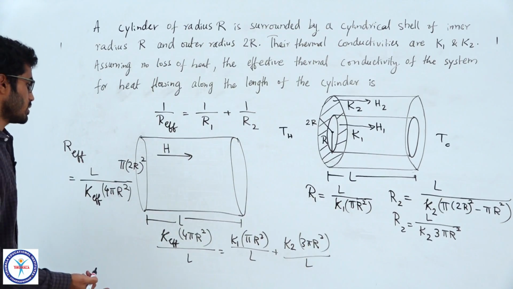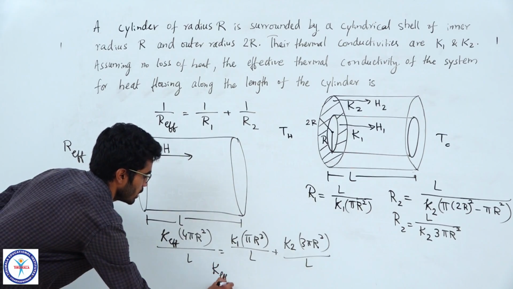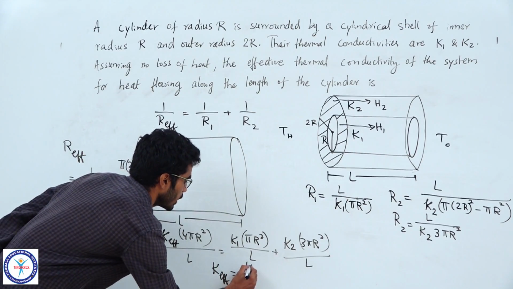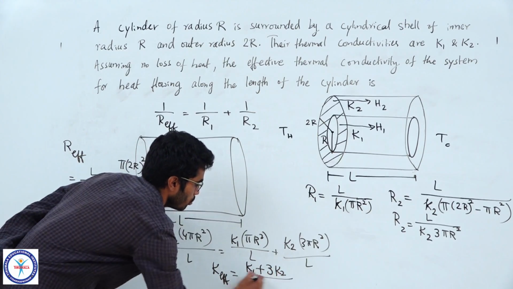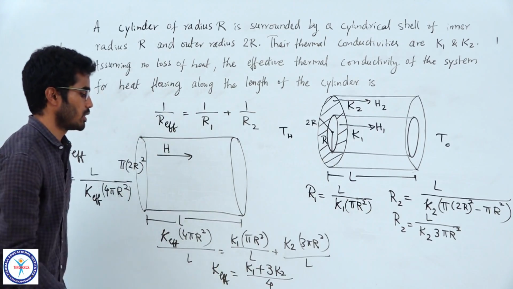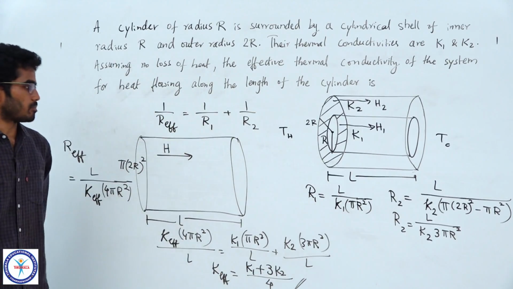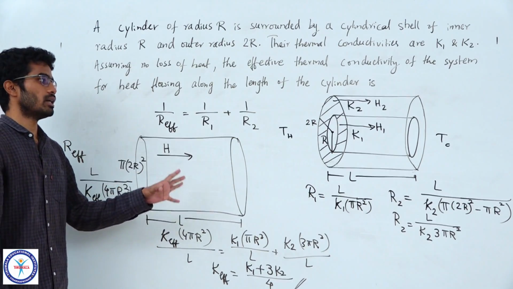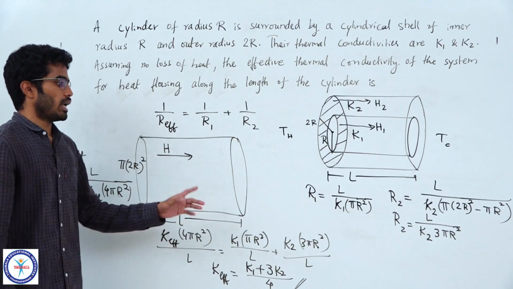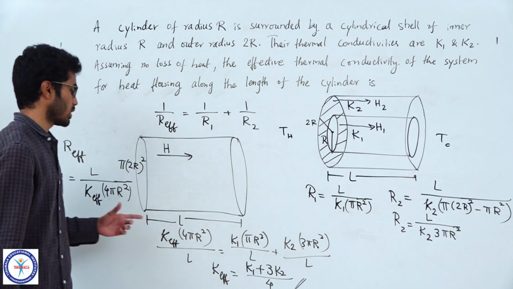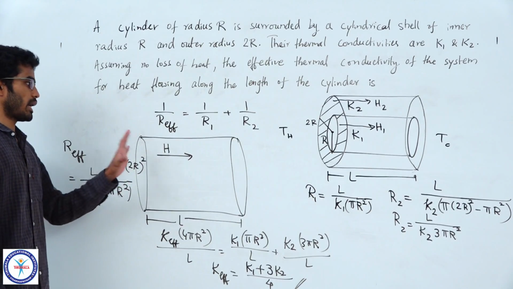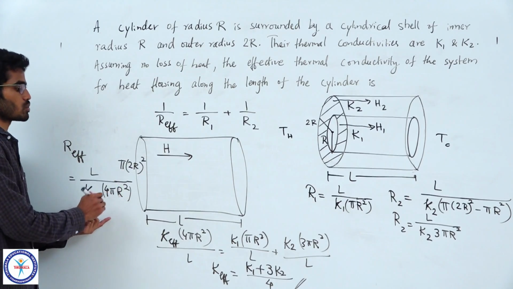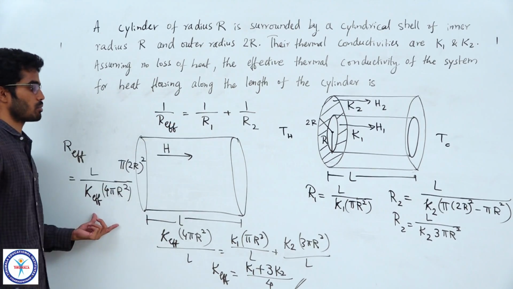Now, if you simplify this, we will have K effective as L cancels everywhere, you can cancel out pi r square also. So, this is K1 plus 3K2 by 4, that is the answer. So, the important things here are to identify whether they are in series or parallel clearly and make a note of resistance values before substituting them in the final equation, and calculate the R effective properly and write the R effective value also by using the same dimensions as the entire system of the conductors.